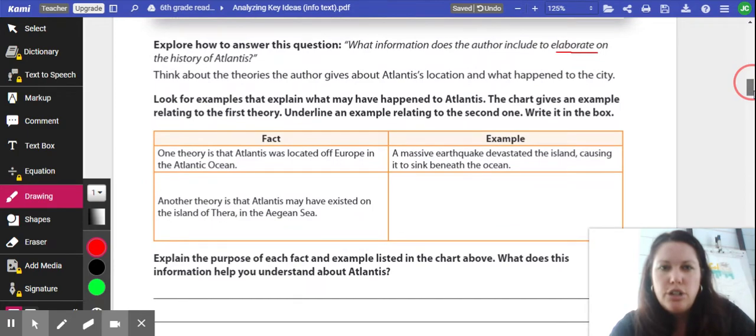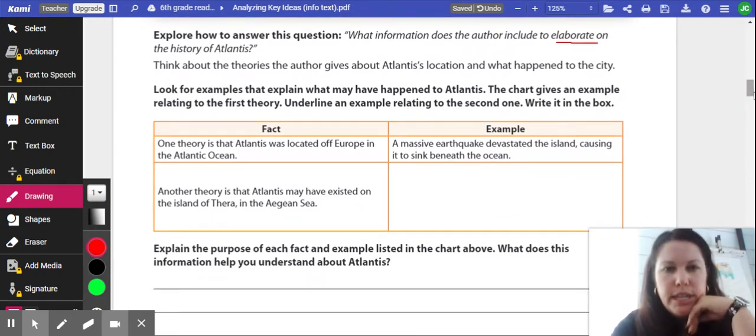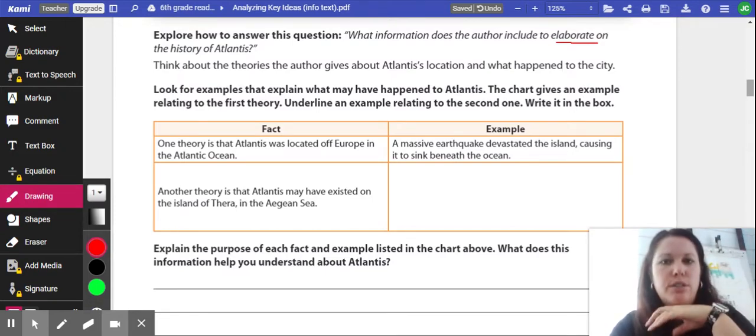Now let's look at our chart. Look for examples that explain what may have happened to Atlantis. The chart gives an example relating to the first theory. Underline an example relating to the second one. Okay, which we probably already underlined since we did that before we did this chart. It says one theory is that Atlantis was located off Europe in the Atlantic Ocean.